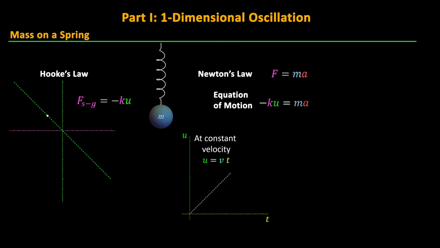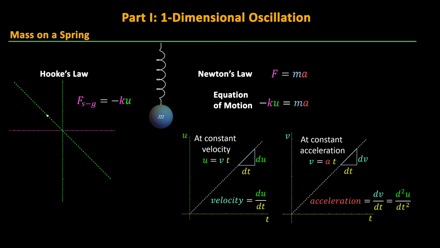For an infinitesimally small amount of elapsed time, dt, we can write the change of position as du, so our velocity equation is given in calculus as du divided by dt. This is called taking the derivative of u with respect to t. Similarly, we can say the acceleration is the rate of change of velocity per unit time, or in terms of calculus, the acceleration is simply the second derivative of our displacement u with respect to time, which can be written as d squared u divided by dt squared.